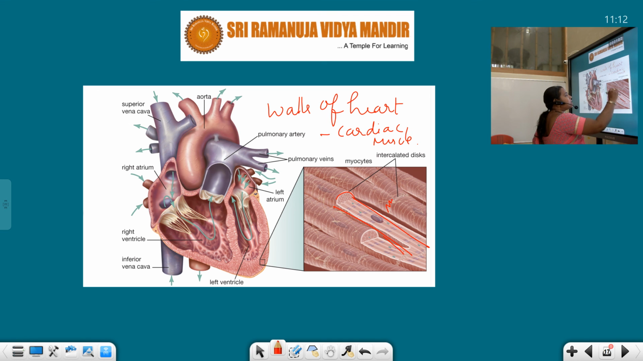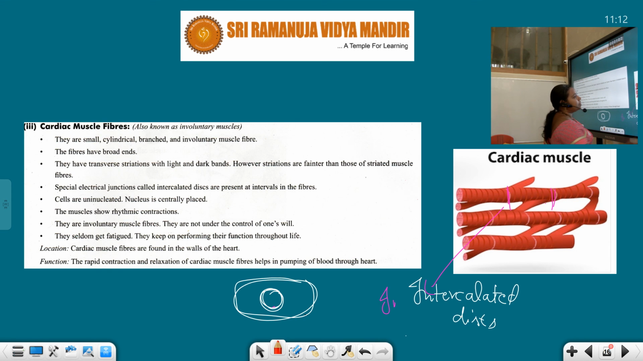So, here these are the intercalated discs which are present in the cardiac muscle. A unique feature of this cardiac muscle is the presence of intercalated discs. So, these are the cardiac muscle, students.